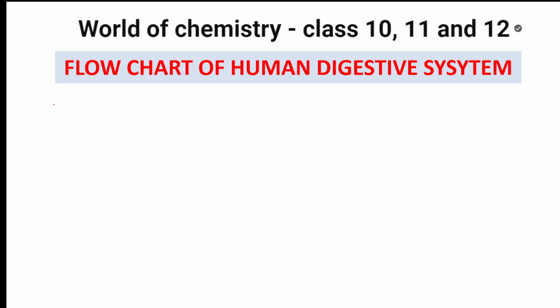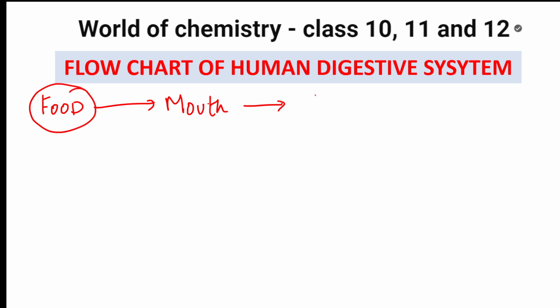First of all, you're consuming food, right? Whatever food you're eating, your favorite food, you consume it through your mouth. Your mouth is where your food enters your body. From the mouth, the food enters a cavity called the buccal cavity. We are going to see all this in detail.